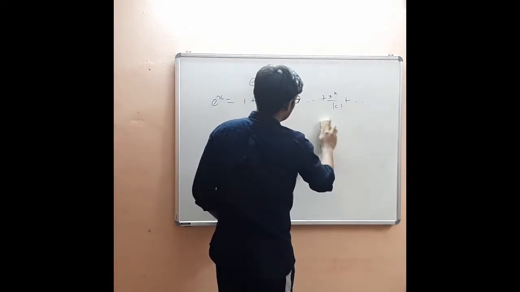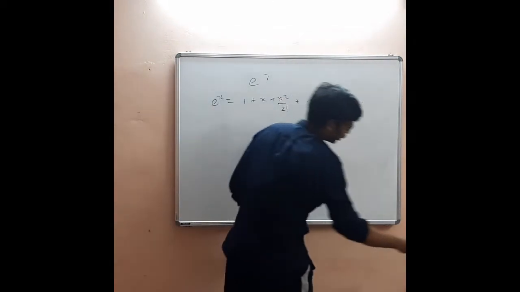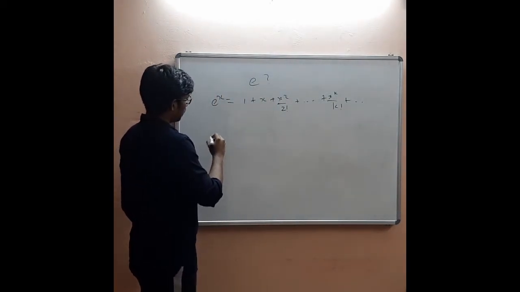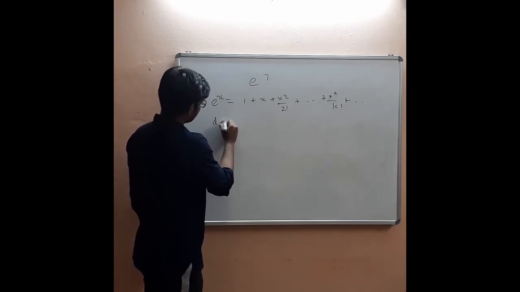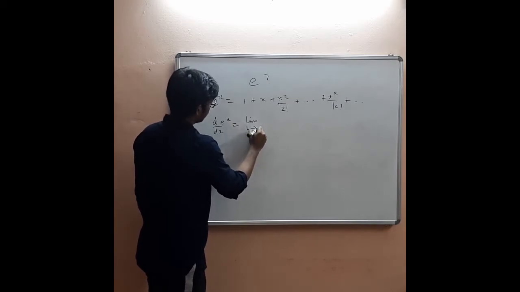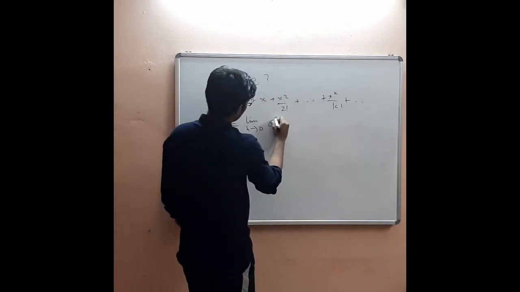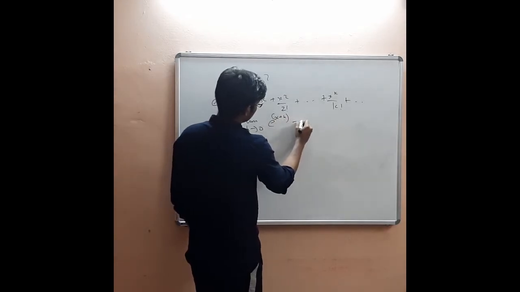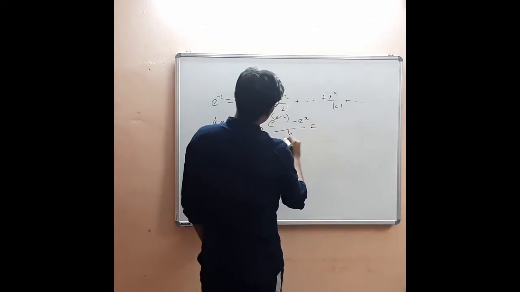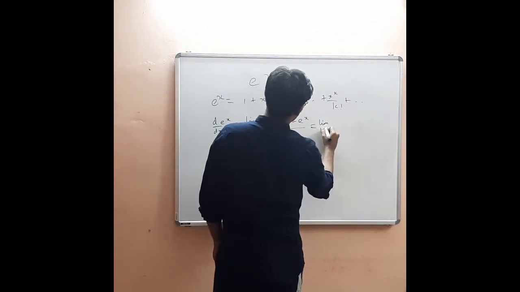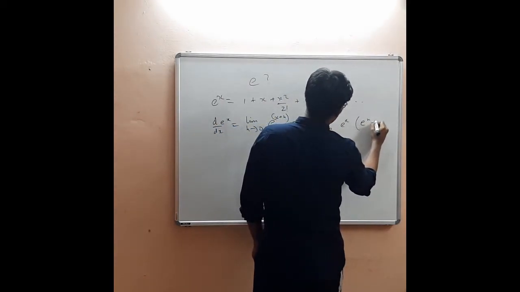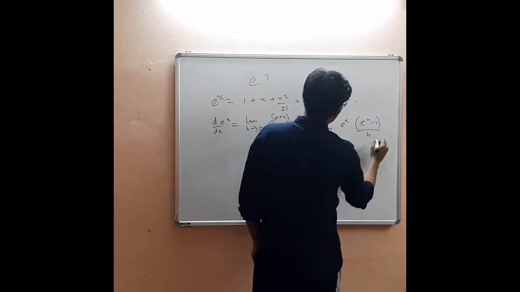So we have seen the definition of the number e in two equivalent terms, and now we are going to discuss the derivative of e to the power x. So what is the definition of a derivative? The derivative of e to the power x is nothing but the limit as h tends to 0 of (e to the power (x plus h) minus e to the power x) divided by h. So this will be the limit as h tends to 0 of e to the power x into (e to the power h minus 1) divided by h.